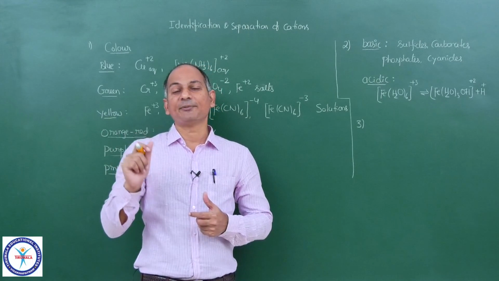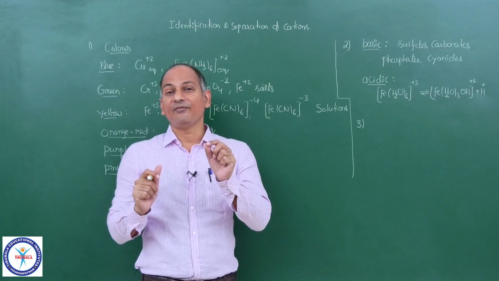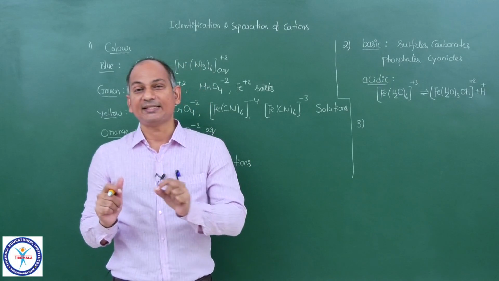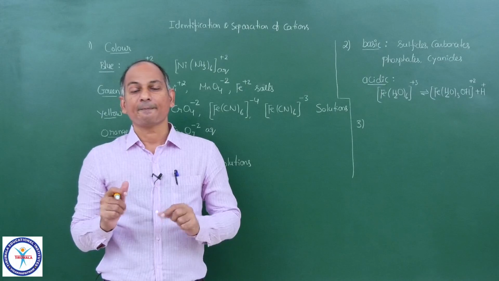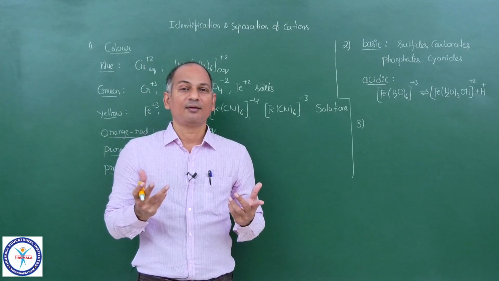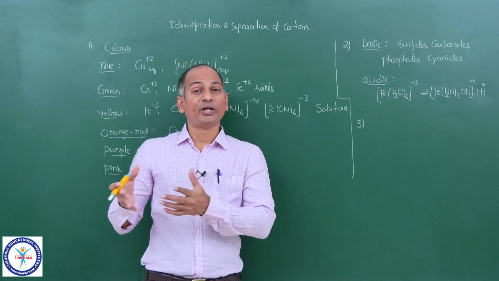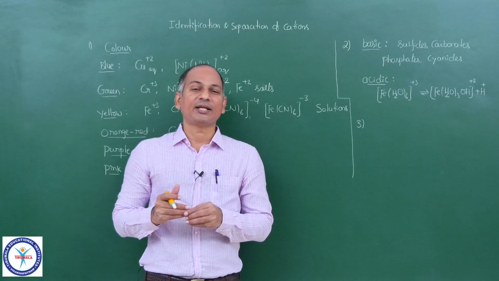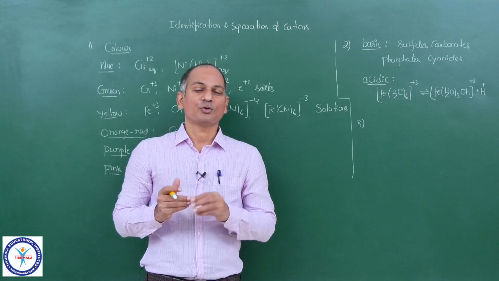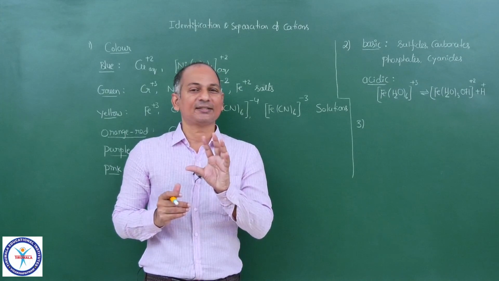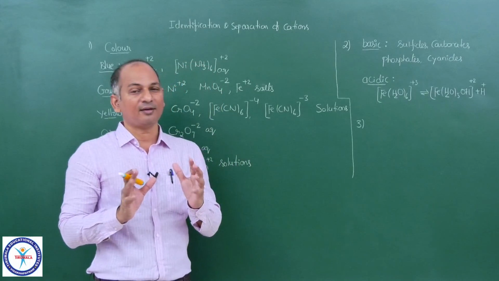You are getting a red precipitate, for example Fe(SCN)3, blood red colored precipitate. Now that is soluble in... So Zn(OH)2, white gelatinous precipitate. So that is soluble in... So the solubility aspect is very important in JEE Advanced.